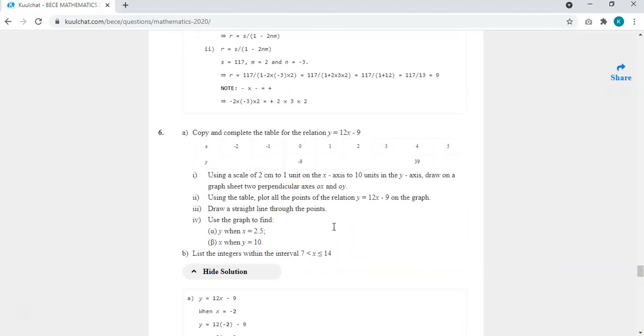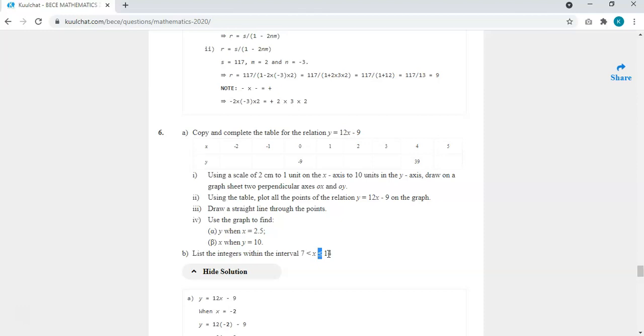Okay, so we move on to our last question. It says list the integers within the interval 7 less than x, and x is less than or equal to 10. Now, less than or equal to means that the value is also inclusive. If it's less than, it is not included. If it's less than or equal to or greater than or equal to, then the number next to that inequality is inclusive.